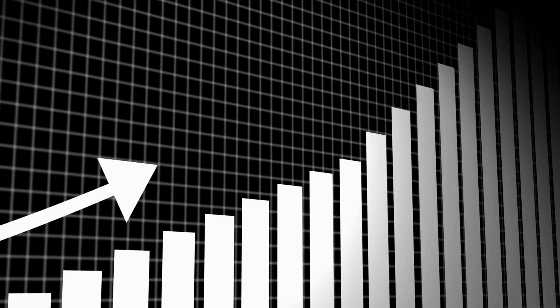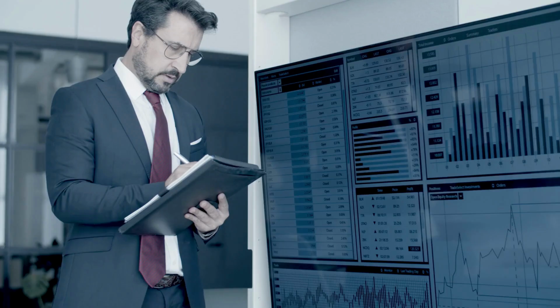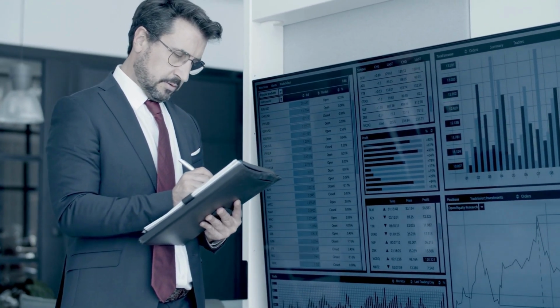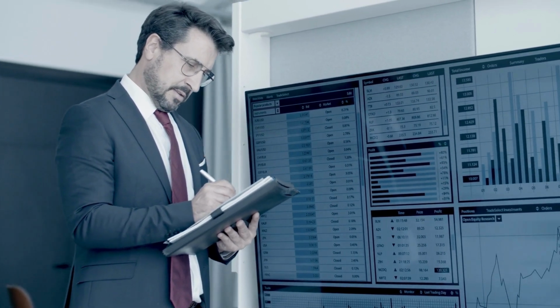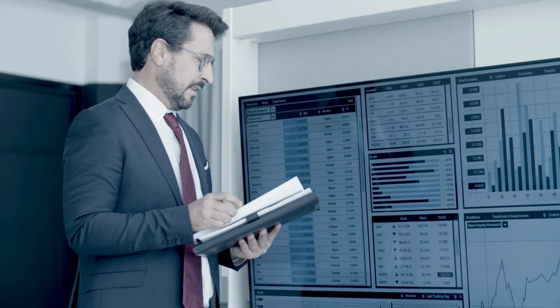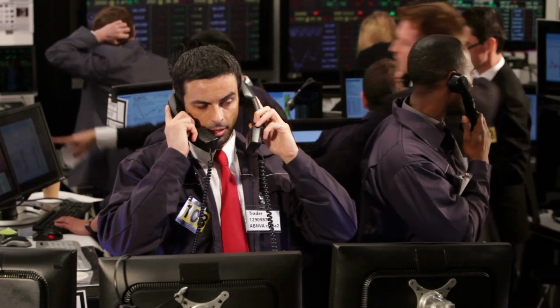Now that we understand how powerful commodities are, it's time to get some of that value for yourself. There are several ways to invest in commodities. Futures contracts are agreements to buy or sell a specific commodity at a specific price on a specific date in the future. Investors can buy and sell futures contracts through commodity futures exchanges, such as the Chicago Mercantile Exchange or the New York Mercantile Exchange.